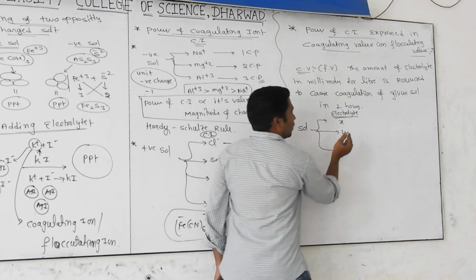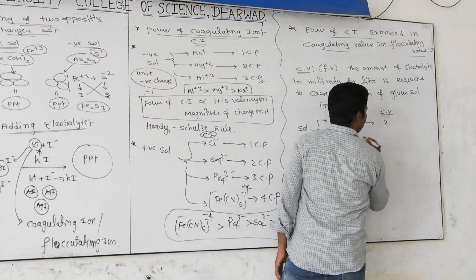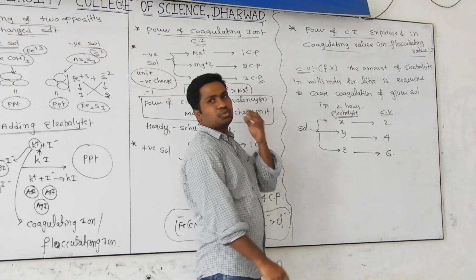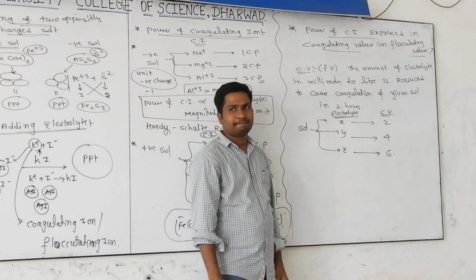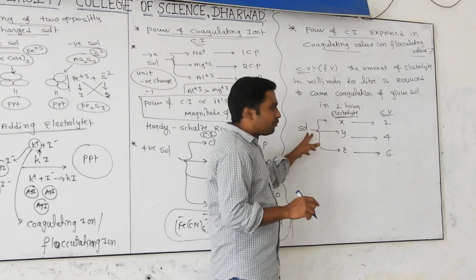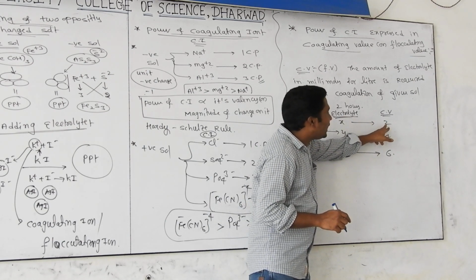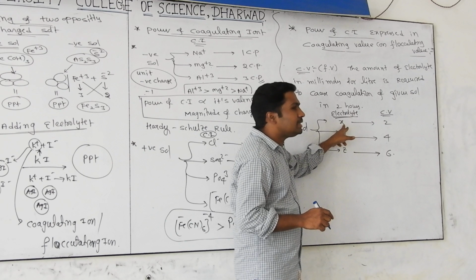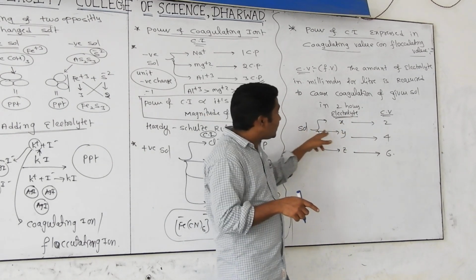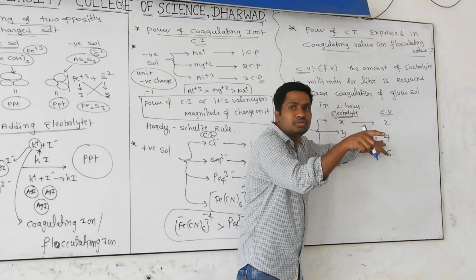Now, the coagulating value of X will be 2, Y will be 4 and Z will be 6. What is the meaning of this? For a given sol, 2 millimoles of electrolyte X is enough to coagulate the sol. For Y, how many moles are required? 4 millimoles.